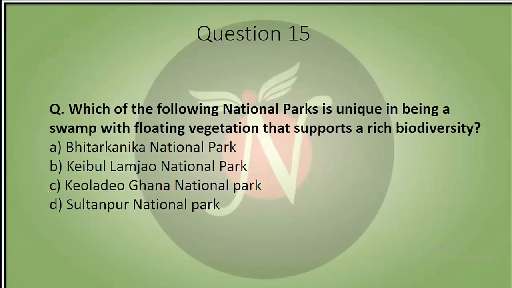Now we have our last and 15th question. Which of the following national parks is unique in being a swamp with floating vegetation that supports a rich biodiversity? Bhitarkanika, Keibul Lamjao, Kaladeo Ghana, Sultanpur. So your answer to this question is B, which is Keibul Lamjao.